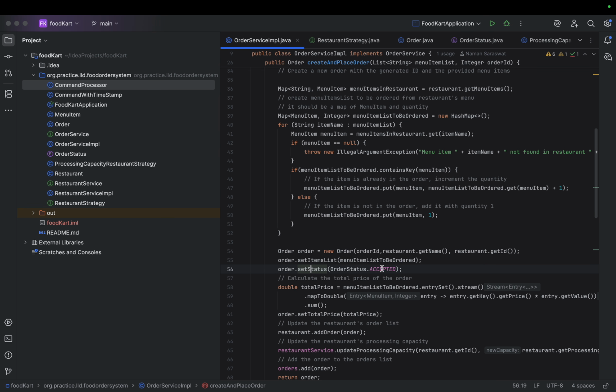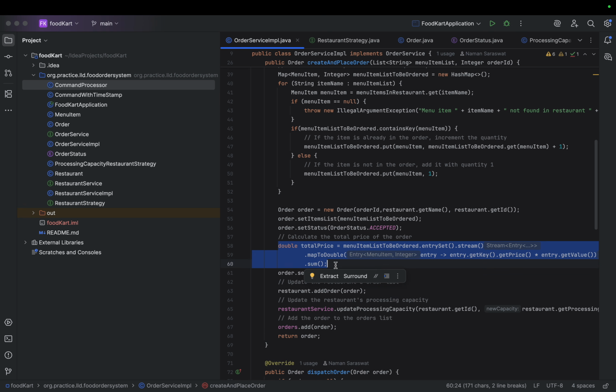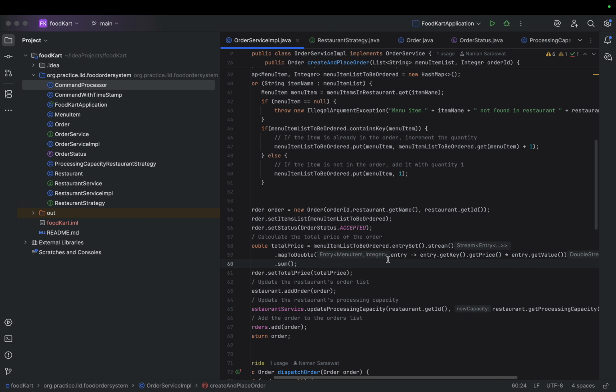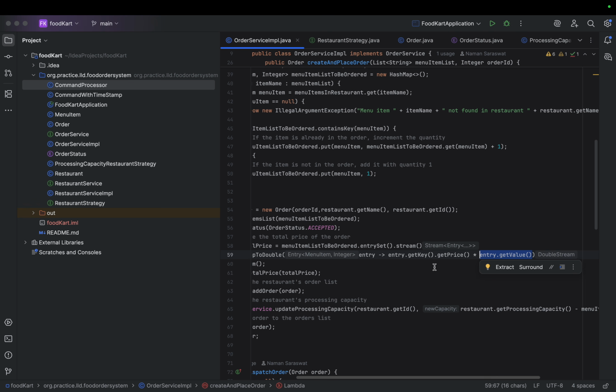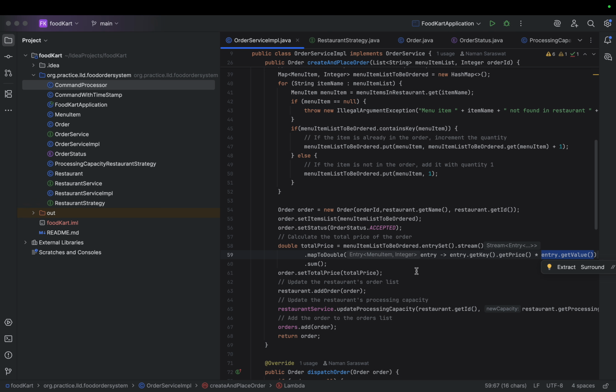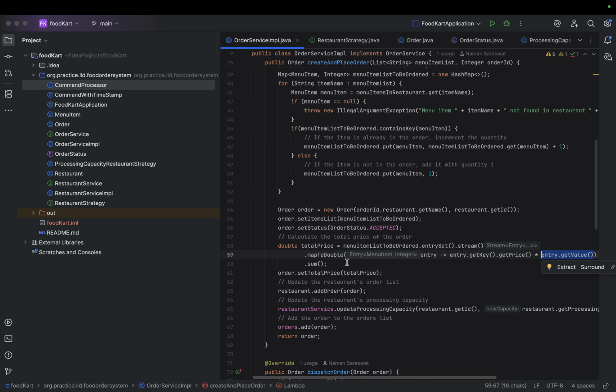Set status. So here we are setting the order status as accepted. If we do not get any error during this execution, then we are calculating the total price. So for each entity in the menu item list to be ordered, we are just getting the price of it and the value. So if there are going to be 2 cold drinks, then value will be 2 and the item price, let's say 50, then 50 into 2 will be added and the sum will be calculated.